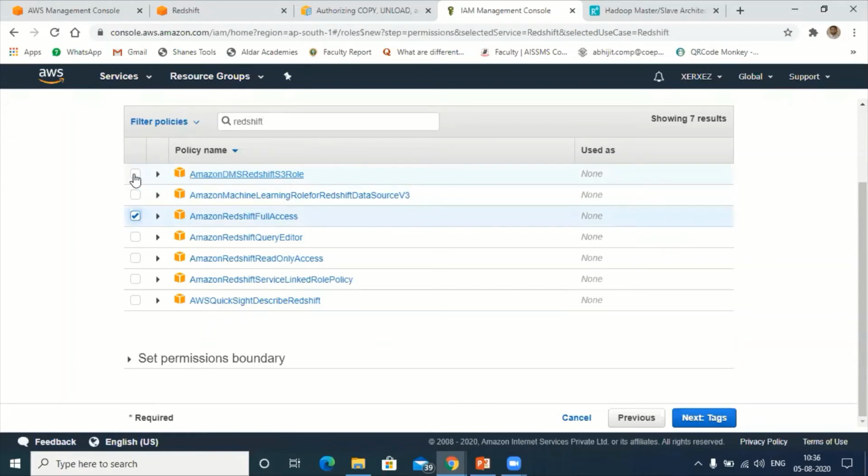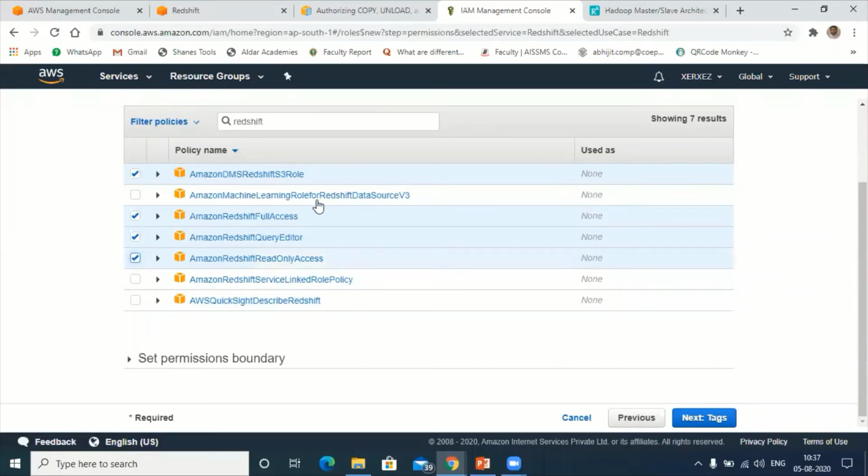Let me add this also, because if I want to feed the data from the S3, I want that role also. Next is Redshift read only access. This one I want, Amazon Redshift query editor, to write the queries. Redshift service linked. Let me have this also, Redshift read only access. So I have chosen these many things.